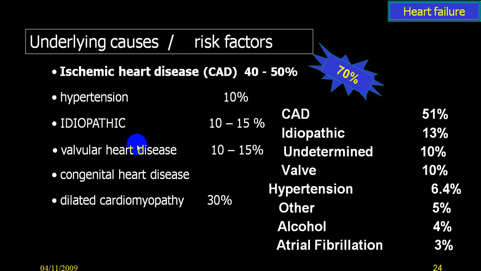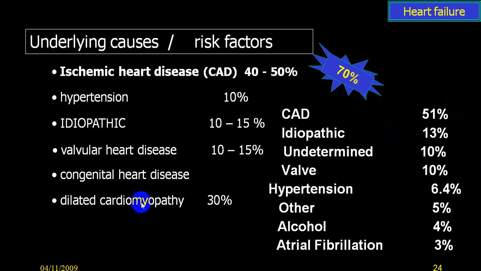Valvular heart disease, mainly AR, AS and MR, will produce left ventricular failure, accounting for 10 to 15%. So if you look here, idiopathic, ischemic heart disease, valvular heart disease and hypertension will account for more than 95%.